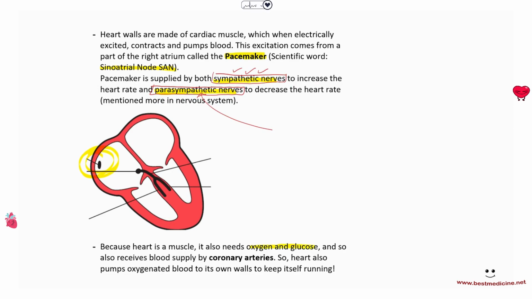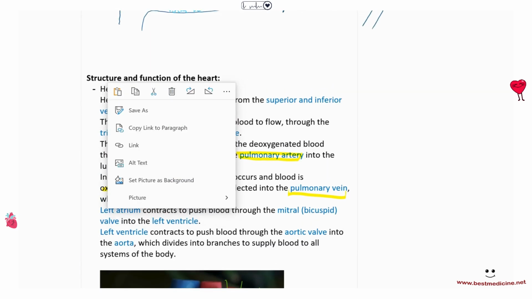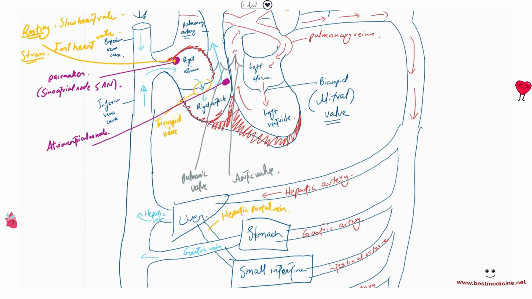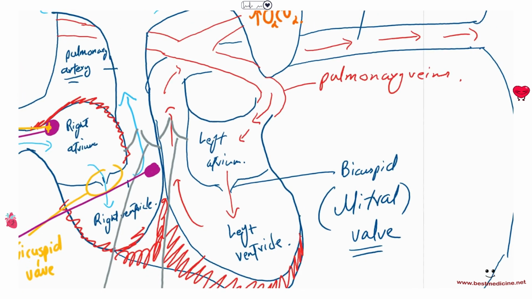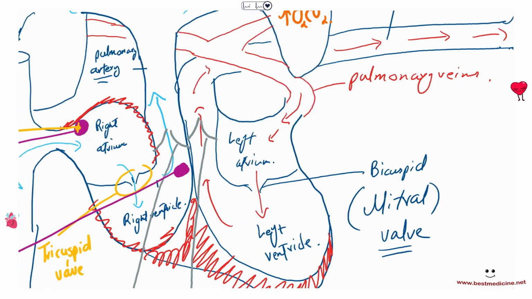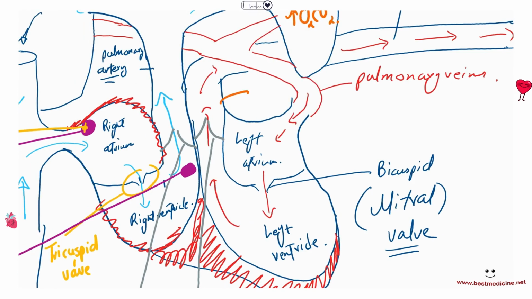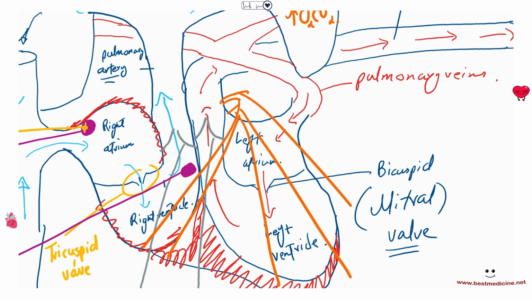And so the heart has its own blood supply as well, that supplies its own muscles. And that is supplied by coronary arteries. So the arteries that go to the heart are coronary arteries. Maybe you can go back to our drawing there and make some coronary arteries here as well. I'm just going to make it on top of this. So here are some branches that are coming off, and they're supplying the heart itself, throughout the heart. And these are coronary arteries, which are supplying the heart muscle.